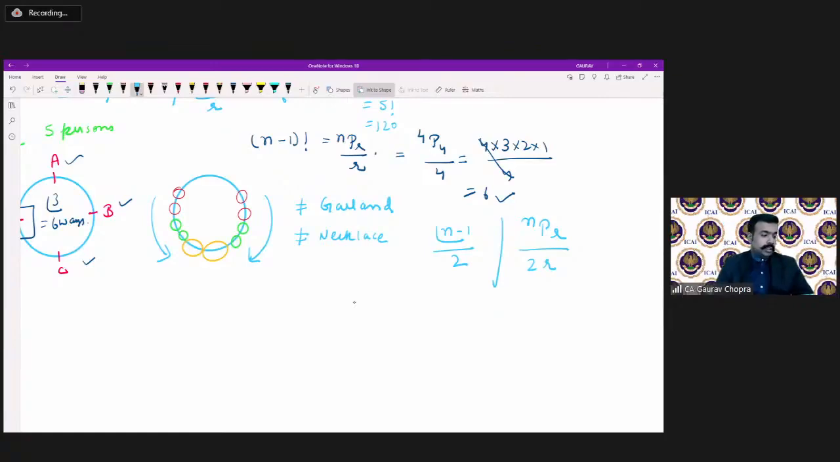Prashant Kunal is asking, if we do not fix a person, then what will happen? Then we will be unable to make the arrangement. Because we have to do some arrangement, we have to start at some place. So for starting, we have to always fix one person first. That is why this is the rule, factorial n minus 1. And whenever we are talking about a garland, a necklace, or similar kind of things, we have to apply factorial n minus 1 divided by 2.